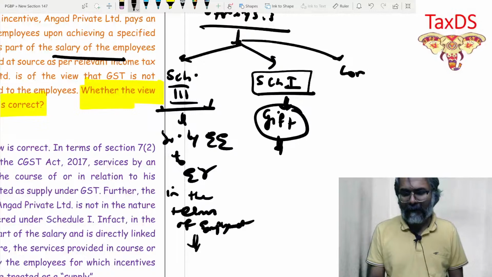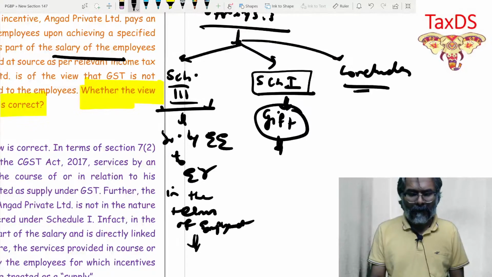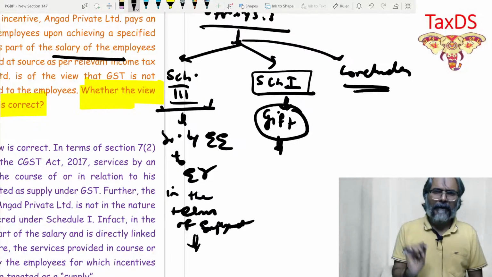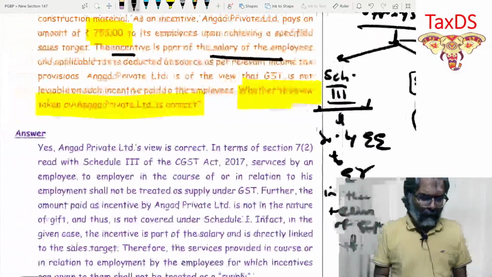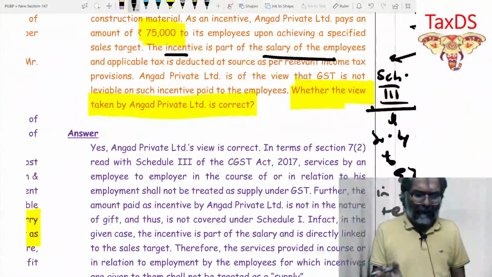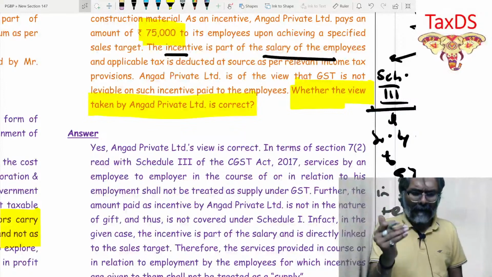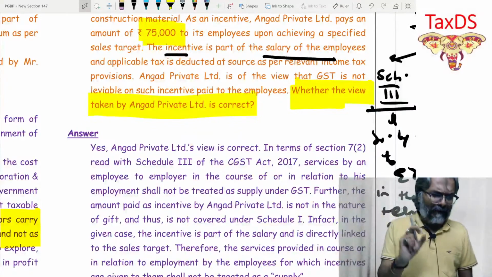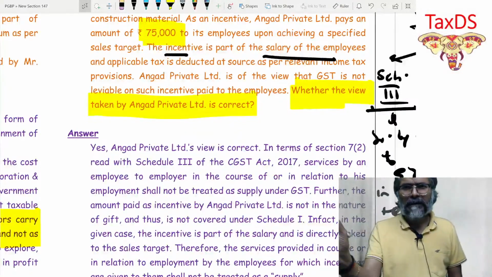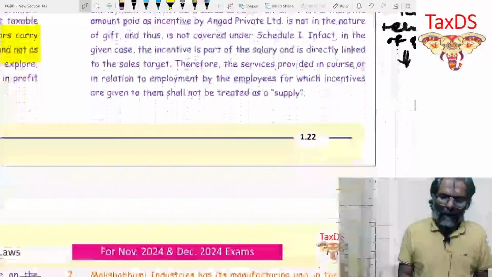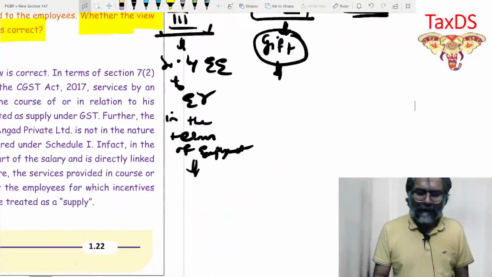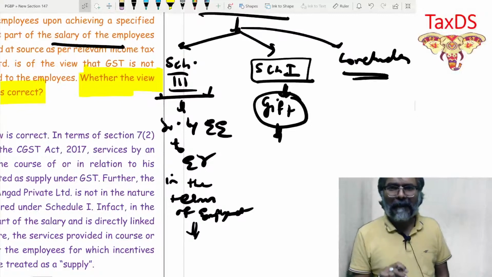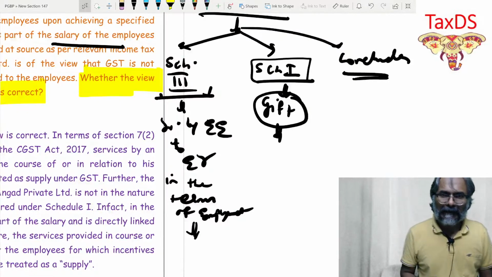Then you conclude. Therefore, this is not a supply, and hence the view of the employee, Mr. Angat in this case, not Angat Private Limited, that GST is not leviable on such incentive is correct. I hope all of you are clear with this one. This is what you need to put across in your answer. This is what the ICAI examiner should see. Is that clear to all of you?